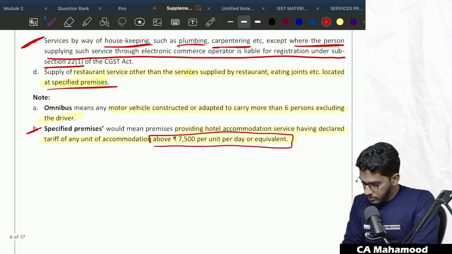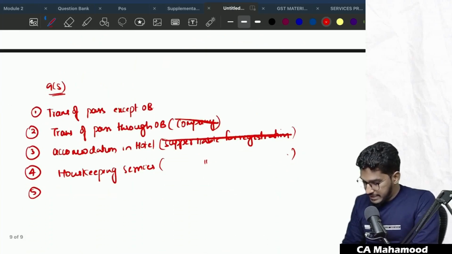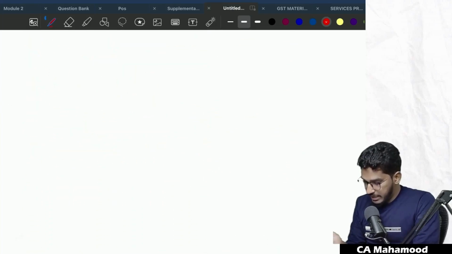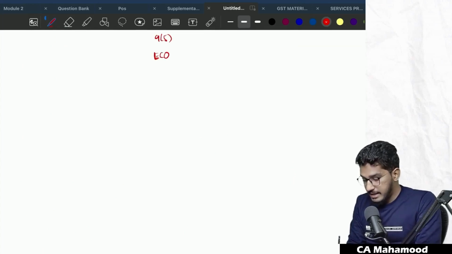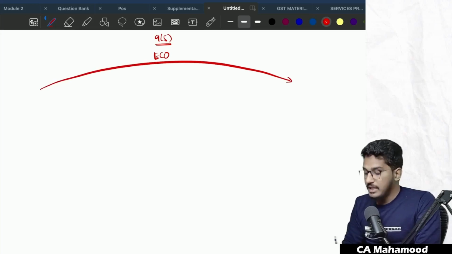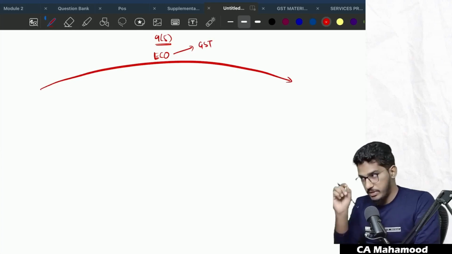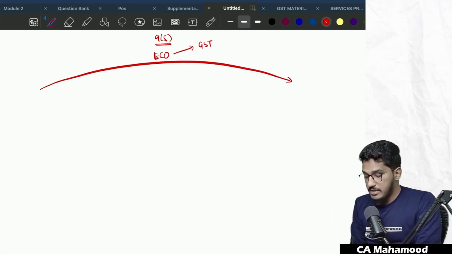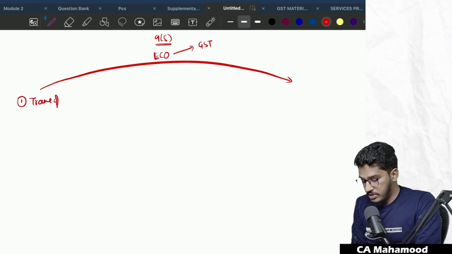Now, let us make a summary. So what does 9 subsection 5 say? Once again, I am writing the summary here. Very, very important, guys. That's why I'm repeating this many times. So 9 subsection 5 says, if certain services are provided through an e-commerce operator, the liability to pay GST will be on the e-commerce operator. The e-commerce operator will pay the GST, not the supplier. Sir, what are those services? Number 1, services of transportation of passengers other than omnibus.